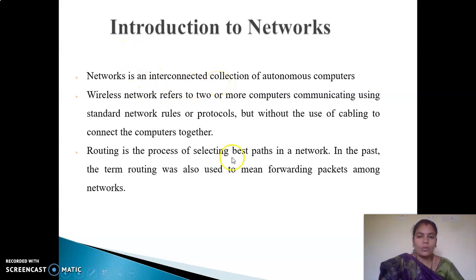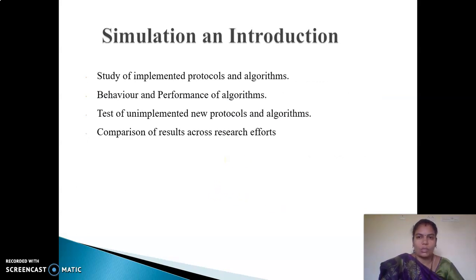Routing is the process of selecting the best paths in a network. In the past, the term routing was also used to mean forwarding packets among networks. So these are the basic terminologies we should have in mind: networks, wired and wireless networks, and the routing procedure followed in wireless networks.